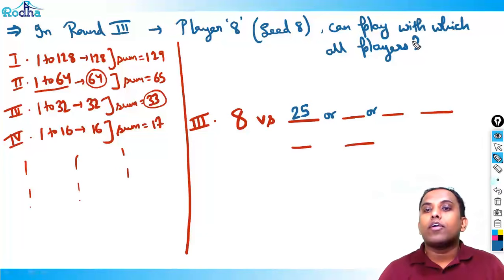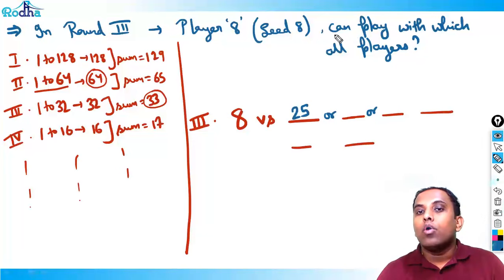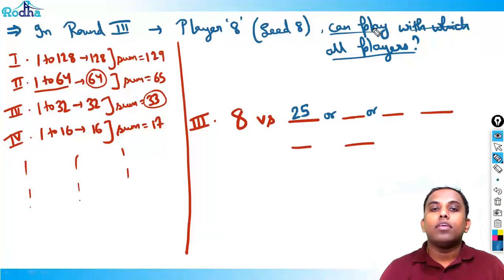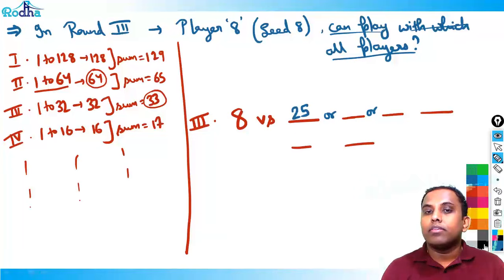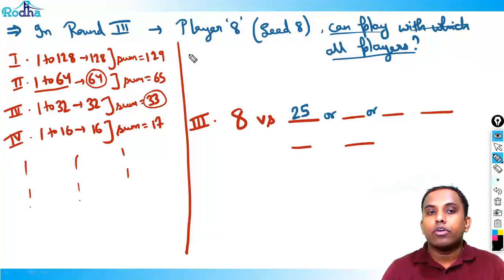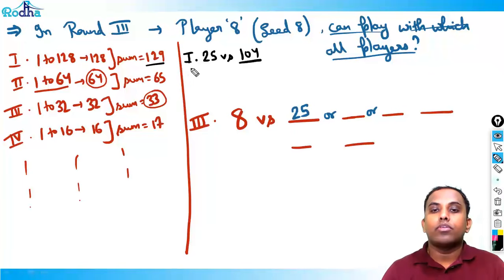But since the question is, player 8 can play with which all players, all the players have to be taken into account, right? That means we don't have any privilege here that upset is happening. No, I'm not sure that upset is happening. So I have to take all the possibilities, right? So what are the possibilities here? I'll see in first round, 25 will play whom? For first round, the sum has to be 129. So first round 25 versus 104, it has to be.